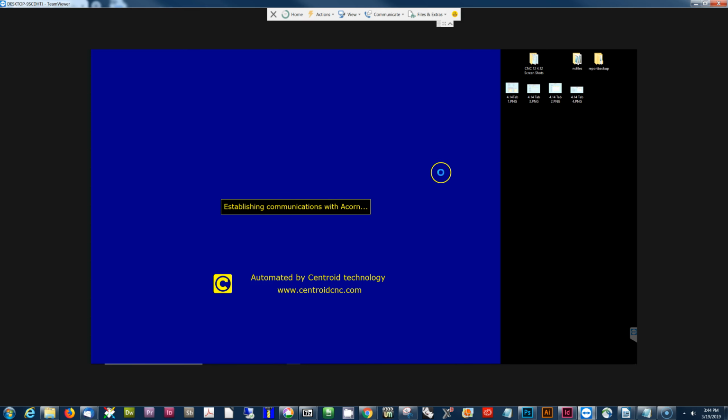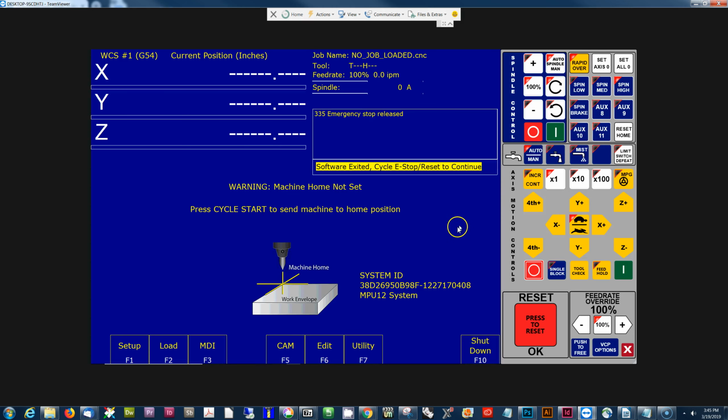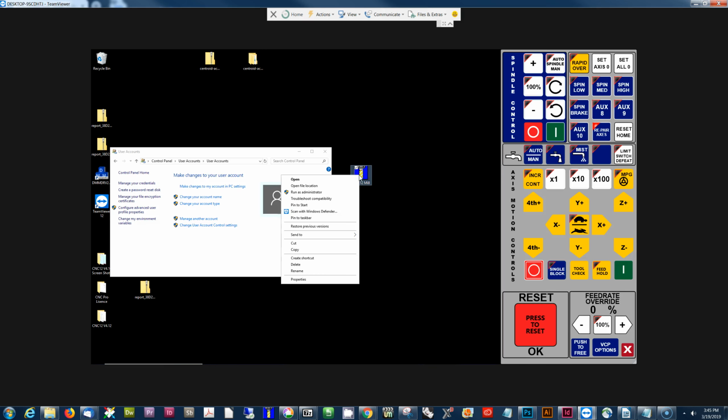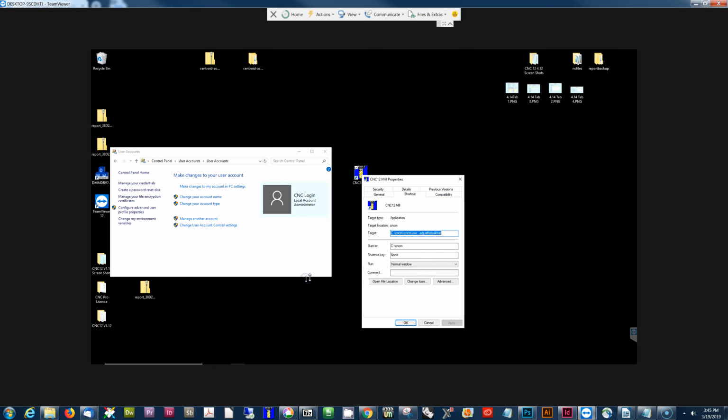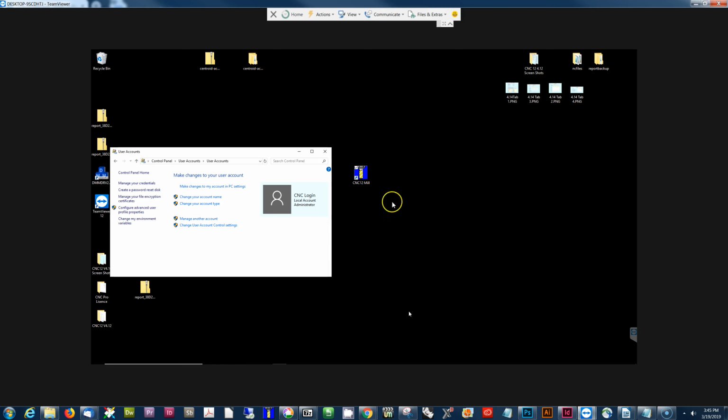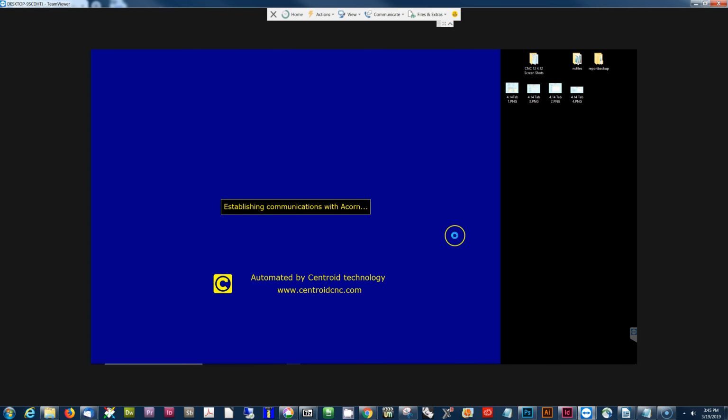So you can do one of two things at this point to correct it. You can fix your user account so it's a real administrator account, or a quick dirty fix is to simply right-click on the Centroid icon and go to Properties, and we're going to force it to run this shortcut as an administrator by clicking this box right here, Run as Administrator. Click OK, Apply, OK, and now if I double-click without right-clicking, it will automatically run as Administrator, and everything will work great.